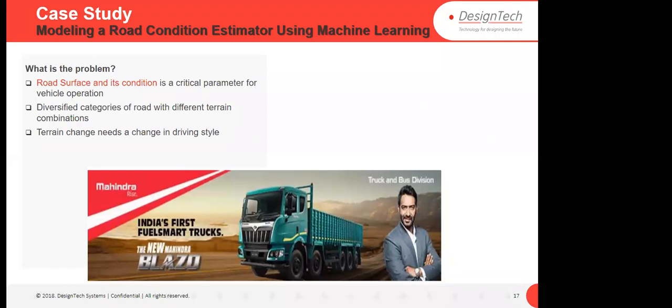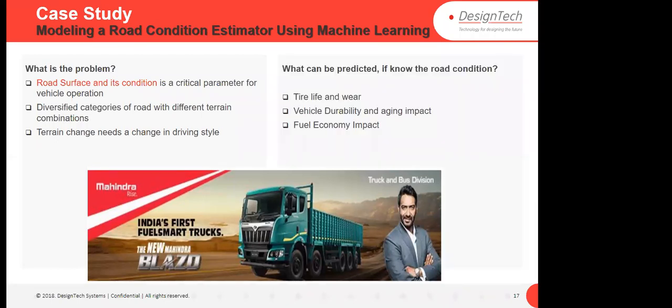If I'm talking about India, they have to consider all these problems and, based on that, optimize their vehicles. If a vehicle is driving in a plain area, it has to work. If it is driving in a hills area, it has to work. And the most important thing is mileage, fuel efficiency, right?